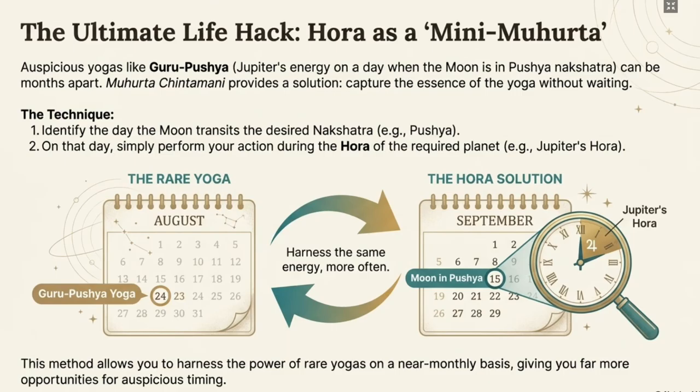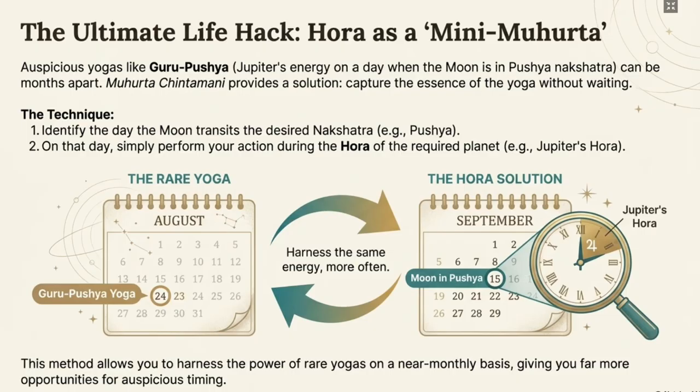Another good application of hora: there is something known as Guru Pushya Yoga. Guru means Jupiter, and Pushya is a nakshatra. The yoga comes when the moon is transiting within the Pushya nakshatra and that day is also a Thursday. That is considered a very auspicious day.